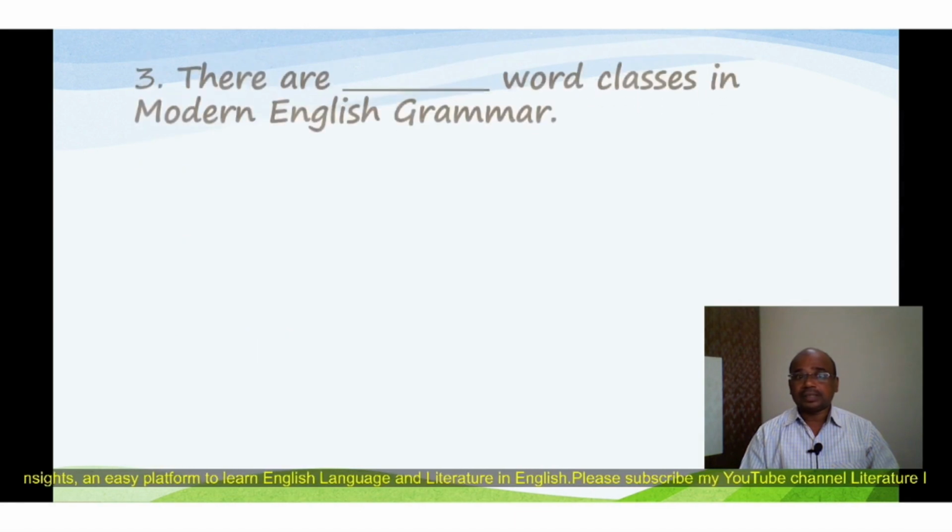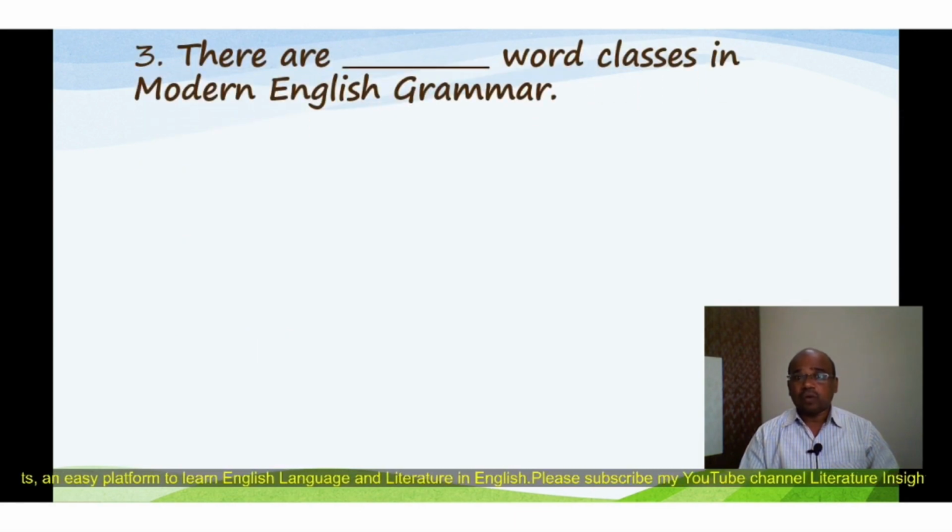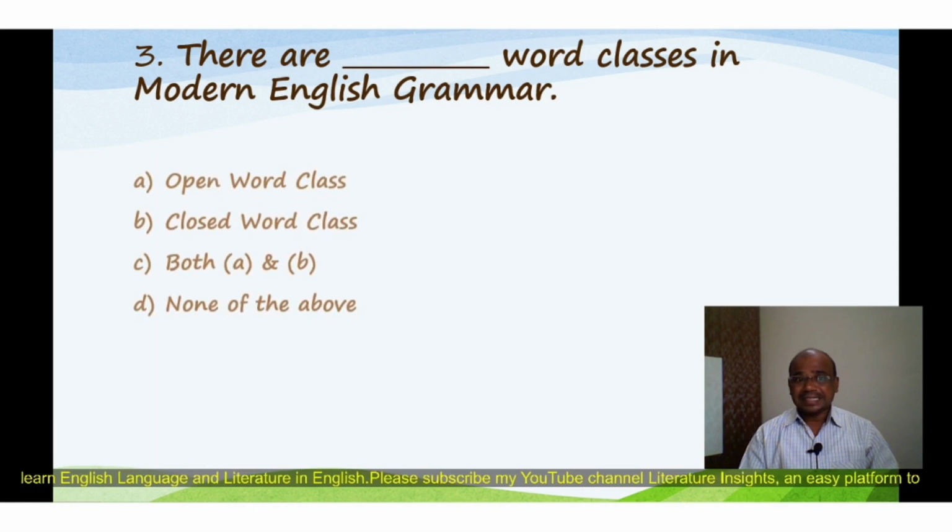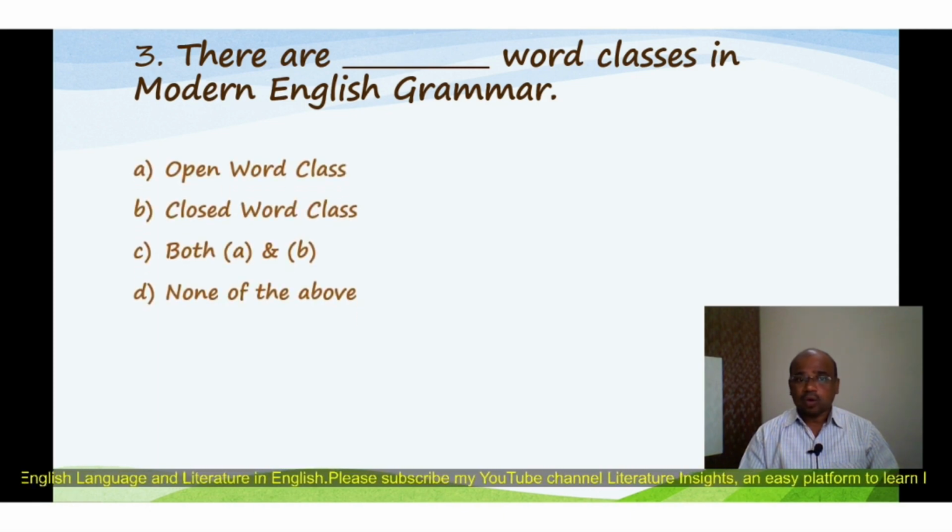Then question number 3: there are word classes in modern English grammar. How many word classes are there in modern English grammar? The 4 options are: A. Open word class, B. Closed word class, C. Both A and B, D. None of the above.